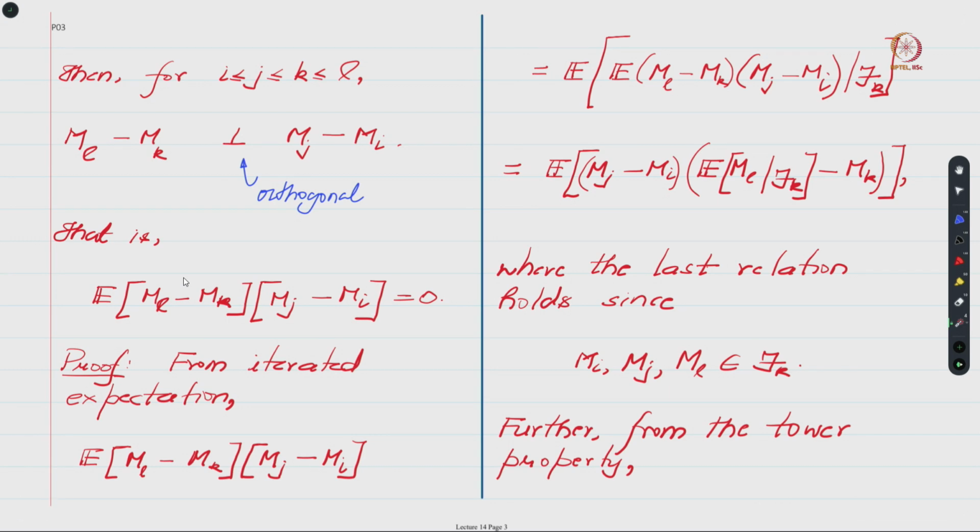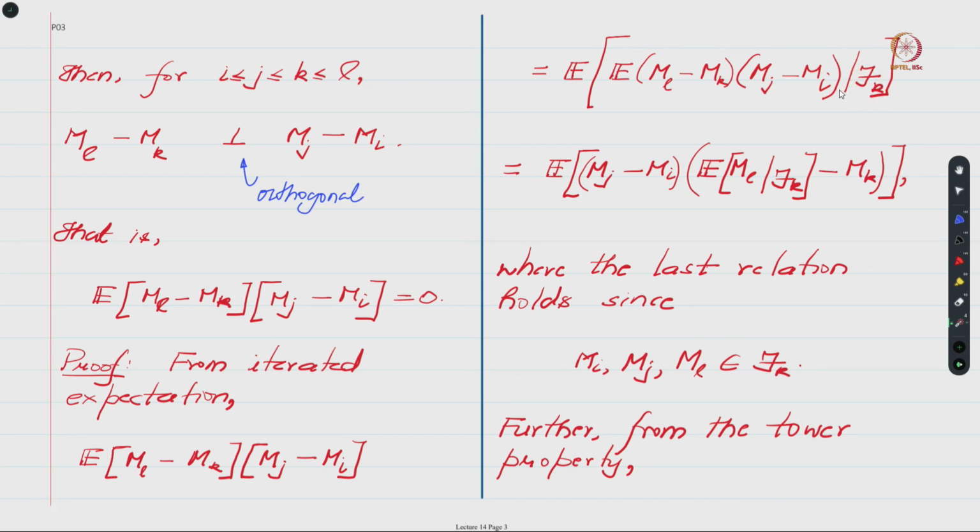So let us quickly prove this. It is very straightforward, and it will also give us some practice with working with martingales. From the iterated expectation property, we can take an expectation and write it as the expected value of the conditional expected value with respect to some sigma field.